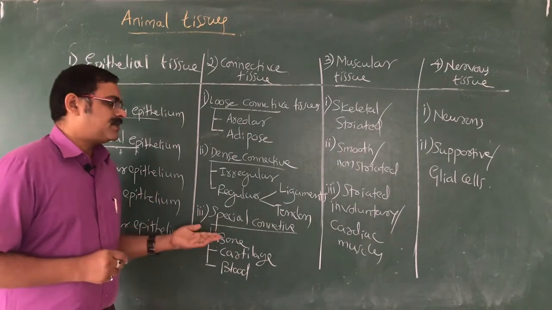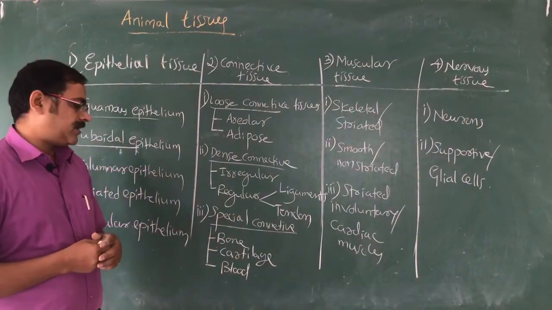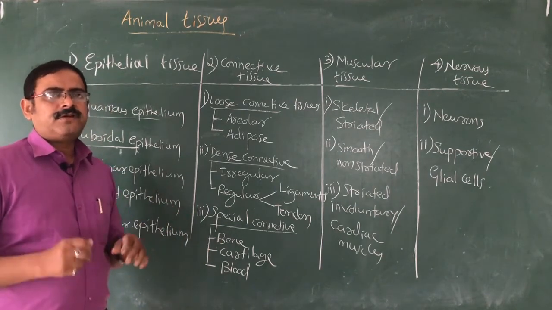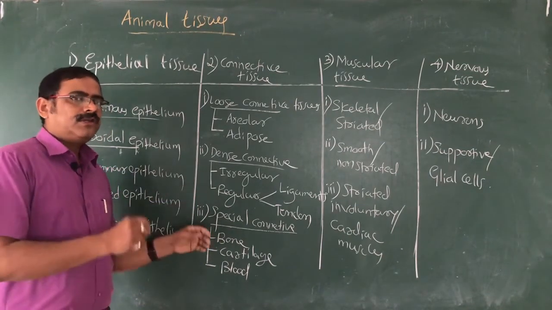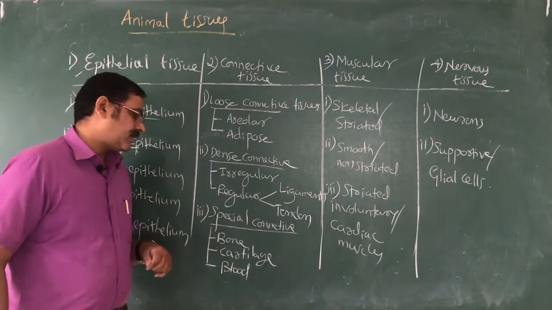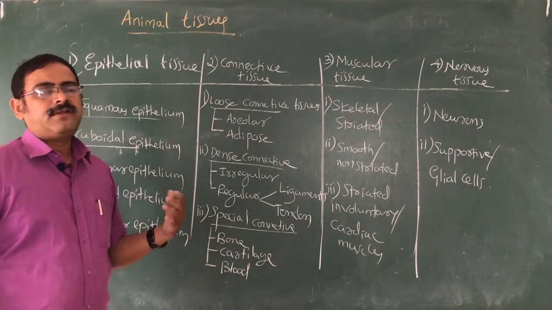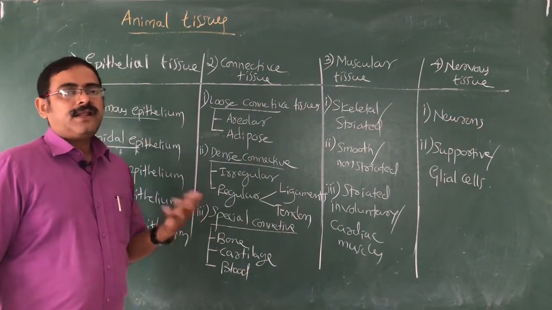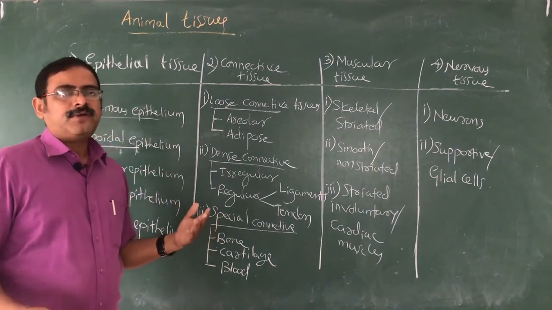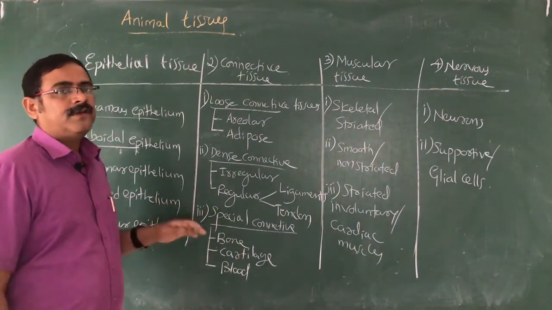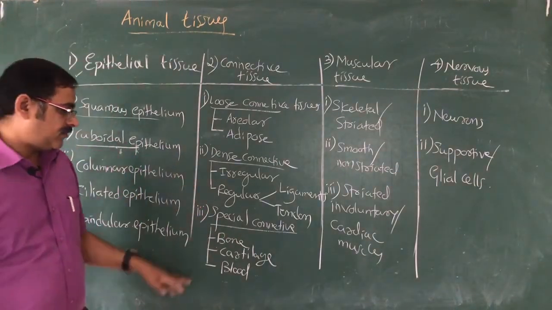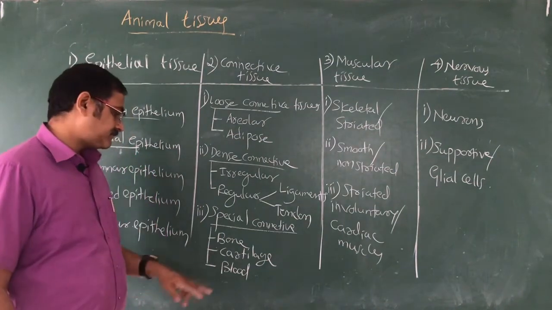Now, when we say special connective tissue, yes, they are special because bone is a very hard and rigid connective tissue that gives the framework to the entire body. Bone is the source of RBC and WBC also because it has bone marrow, right? It protects vital organs like the brain, the skull is there, and the heart and lungs are protected by our ribs. So the entire body is supported, locomotion and movement, by the bones. If we don't have the bones, imagine we will be just a mass of flesh. So bone gives the framework to the body.